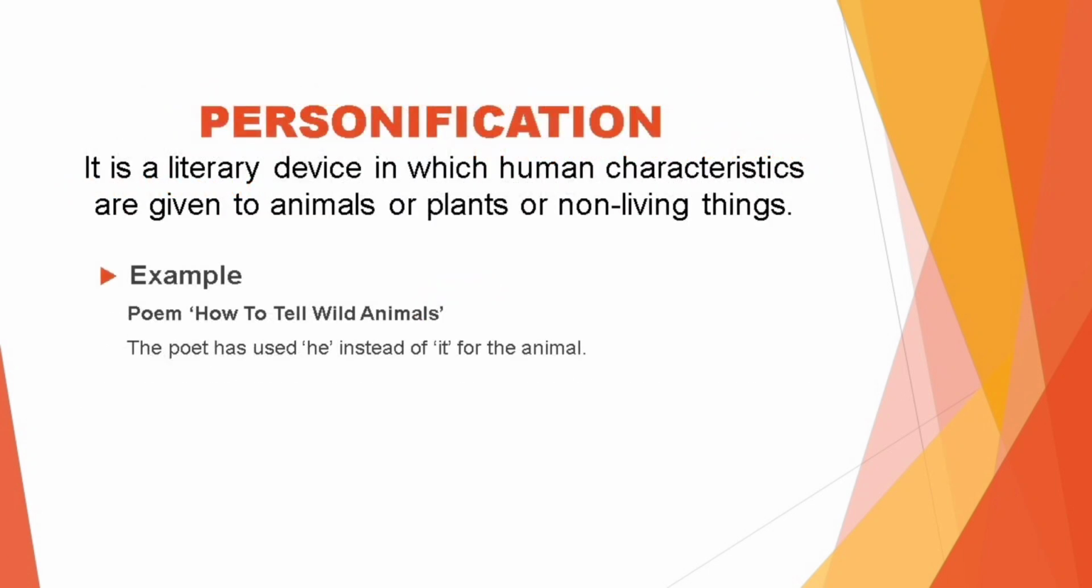The next literary device we will discuss is personification. It is a literary device in which human characteristics are given to animals or plants or non-living things. For example, in the poem How to Tell Wild Animals, the poet has used he instead of it for the animals. So he is used for human beings. For animals, we generally use it.